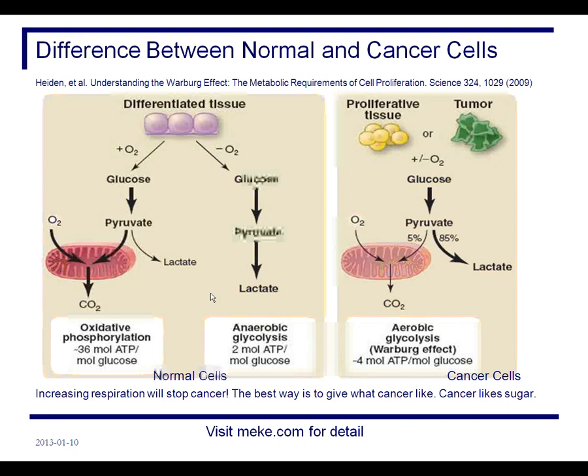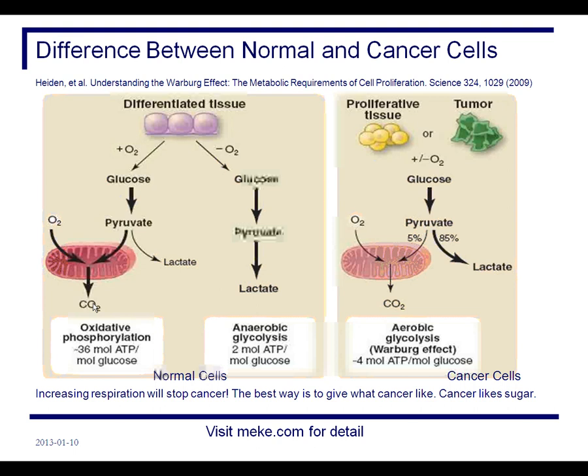Cells mainly depending on fermentation divide, but cells mainly depending on respiration do not divide. So, normal cells mainly depend on respiration. Cancer cells mainly depend on fermentation.